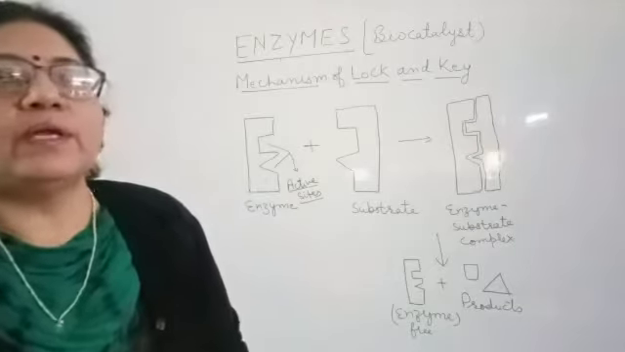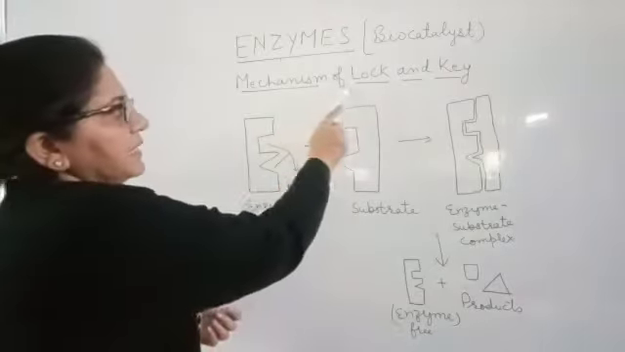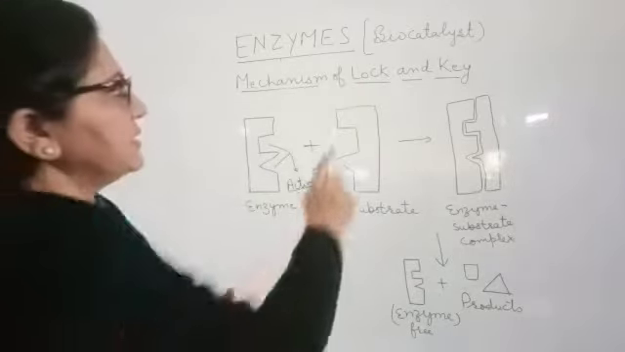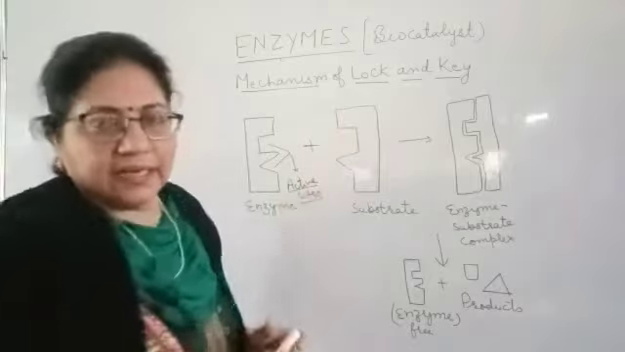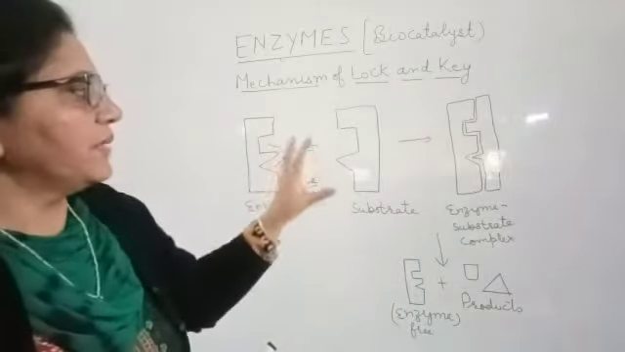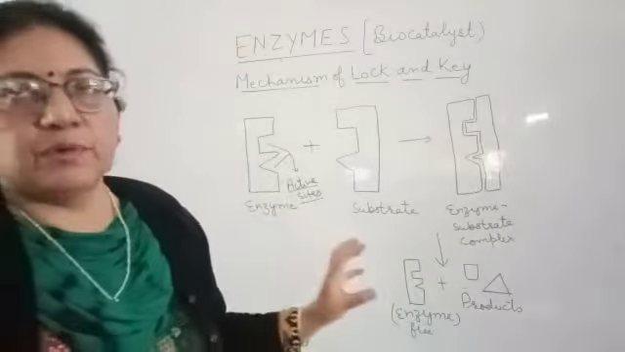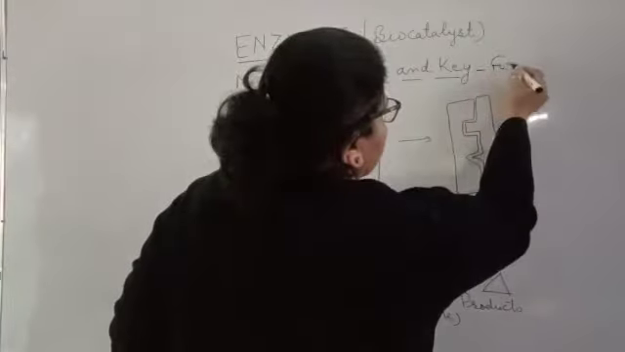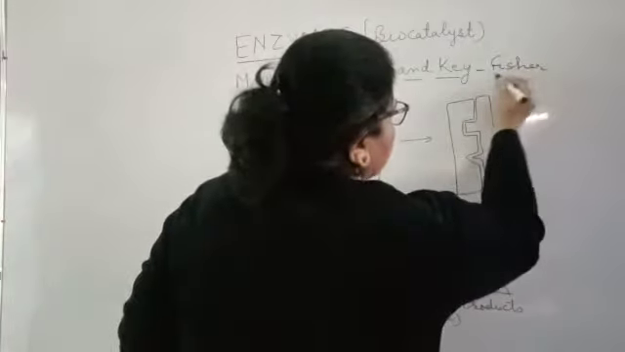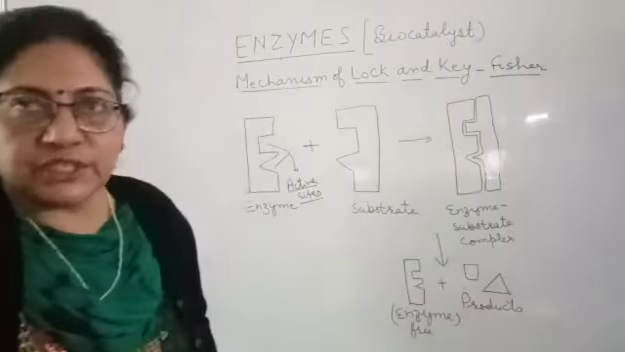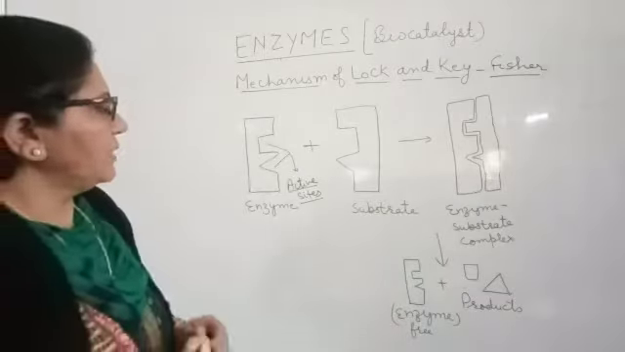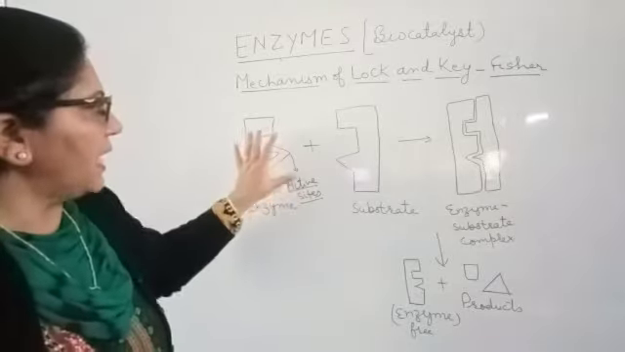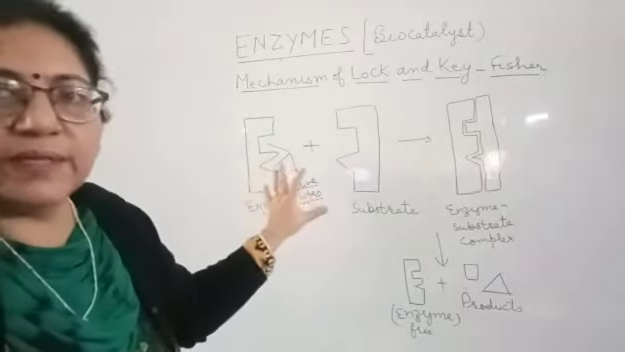So today we are going to discuss the mechanism of enzyme action by the process that is lock and key. Why is it known as the lock and key hypothesis? It was given by Fischer, a very well-known biochemist. So as we know, the enzyme is protein in nature, and they have a three-dimensional configuration.